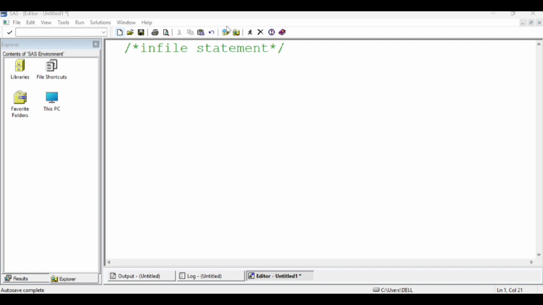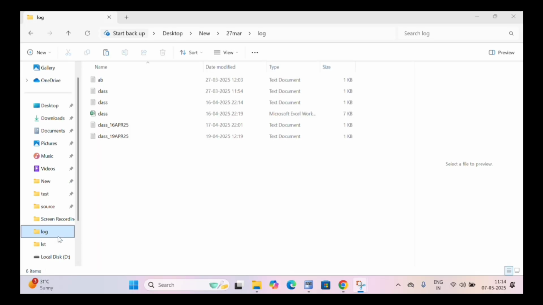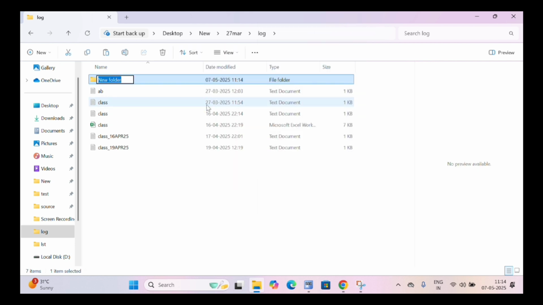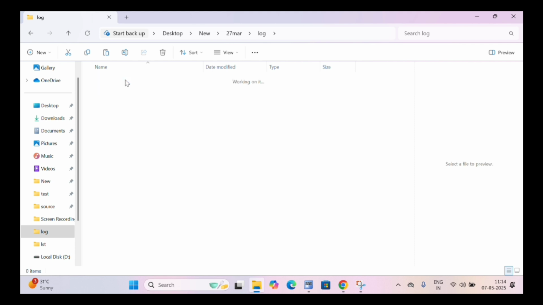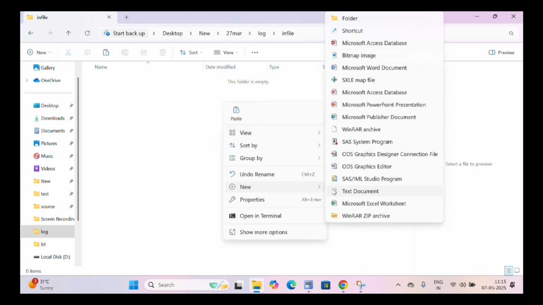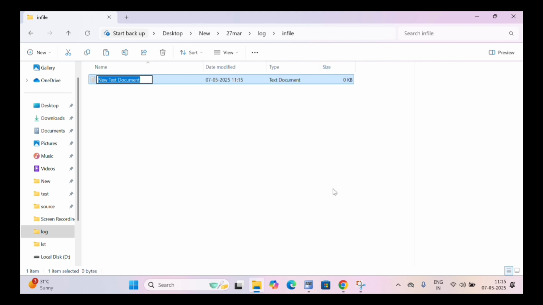So first we'll talk about the text files. Here my folder name is log. Right click, go to new, click on folder. Here I am giving the folder name as infile. Then press enter, click again, and this folder is empty. Double click, click on new, click on text document. I am giving my text document name as DMM.